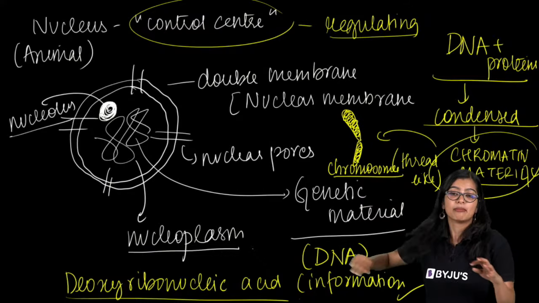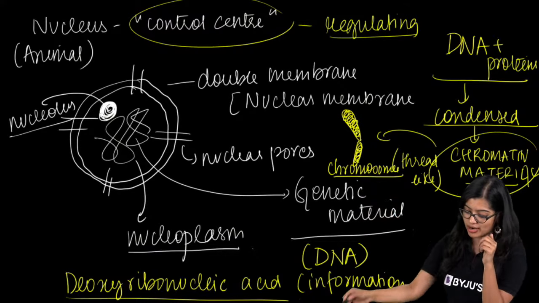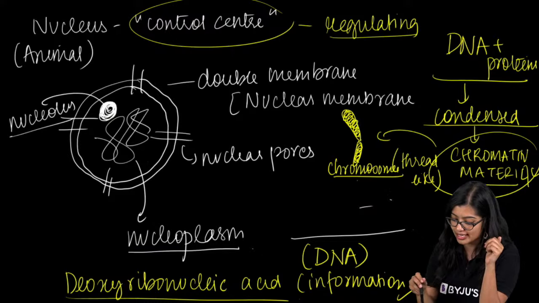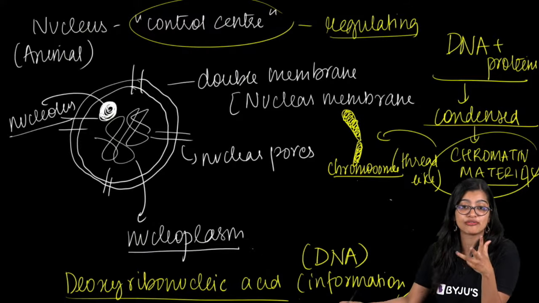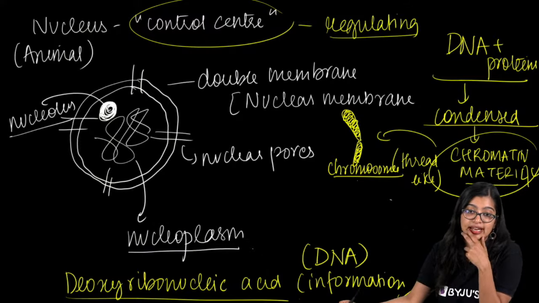Are we clear? What is a chromosome? Chromosome is a rod-like structure which is made up of DNA, right? It is made up of DNA.